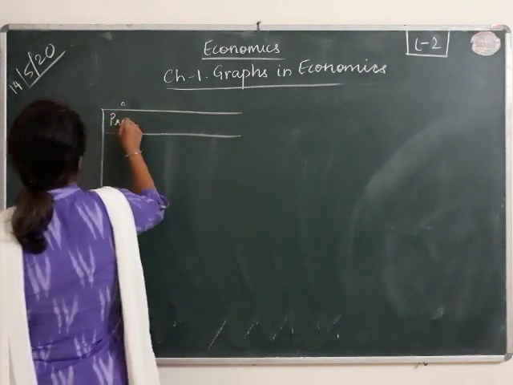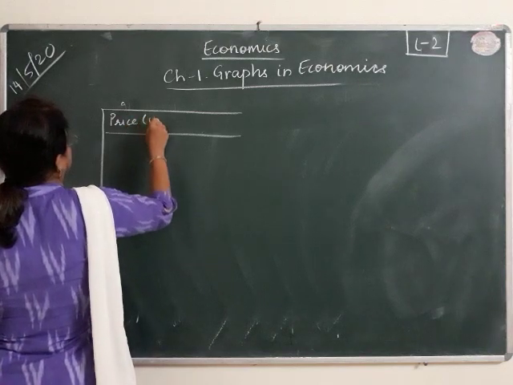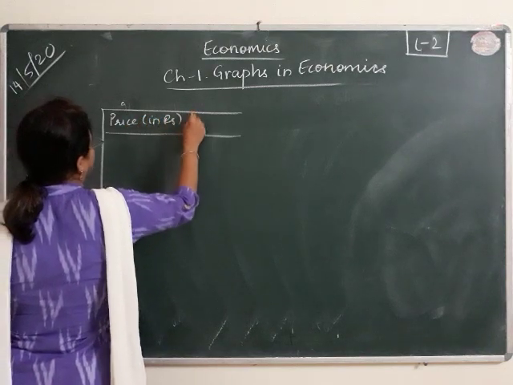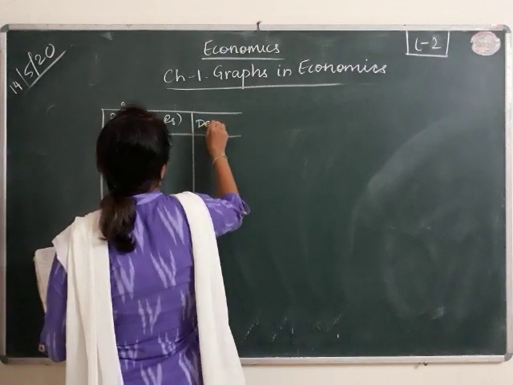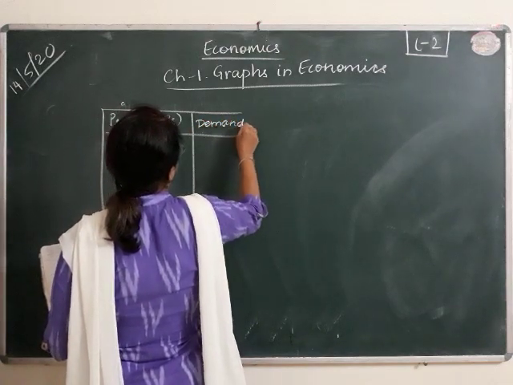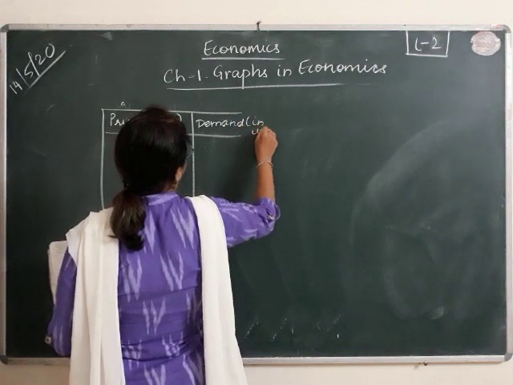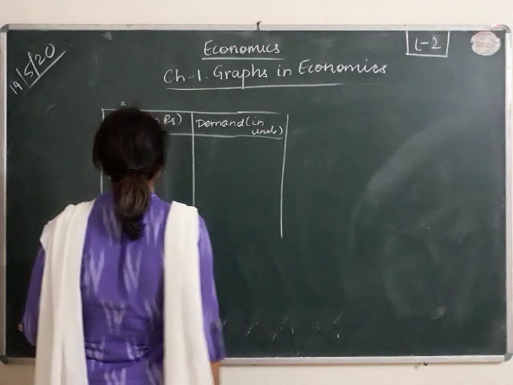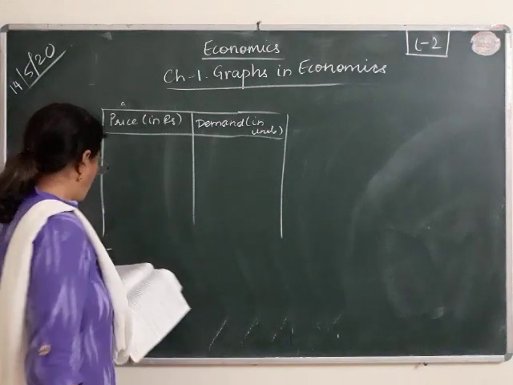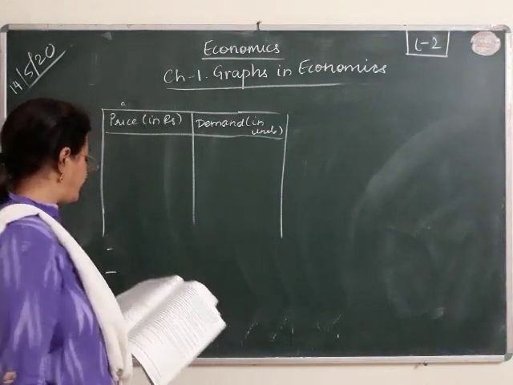Price in rupees, and demand in units. Now price in rupees 1, 2, 5, 7, 10.